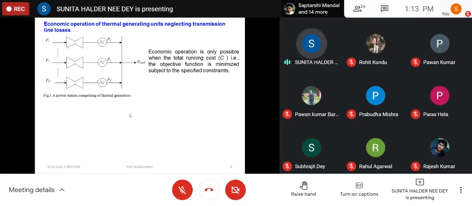For example, for a hydel power plant, we must consider cost as the cost of water. Actually water has no cost, but due to the maintenance of the reservoir, if there is any water spillage or any restriction in water usage, that will come into cost consideration. Anyway, that is not in your syllabus.